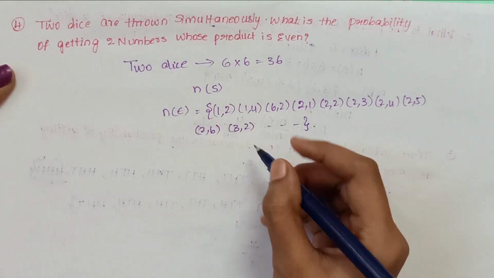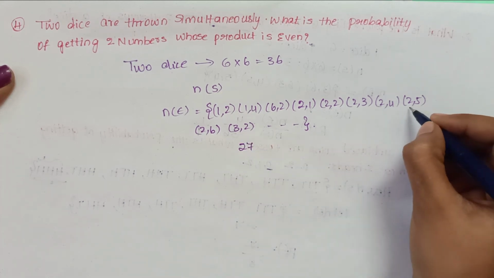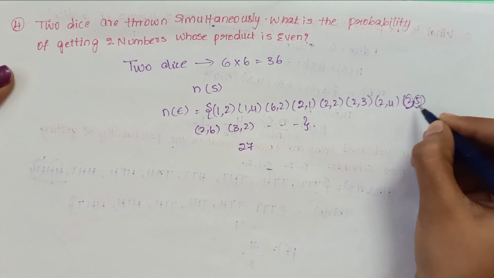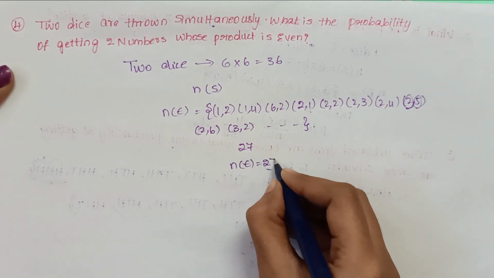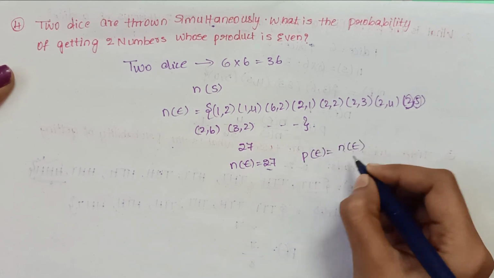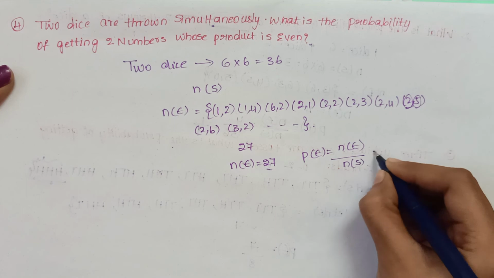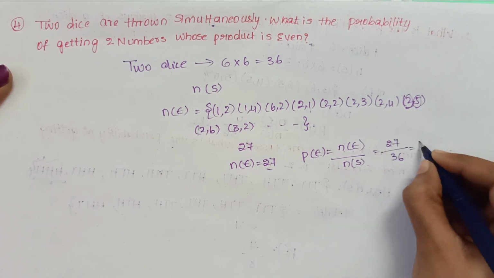These are the possibilities. 27 are the possibilities. We can write 1 even and 1 odd, where N of E is equal to 27.